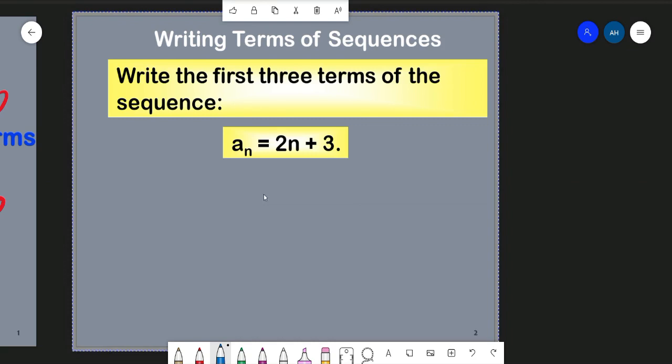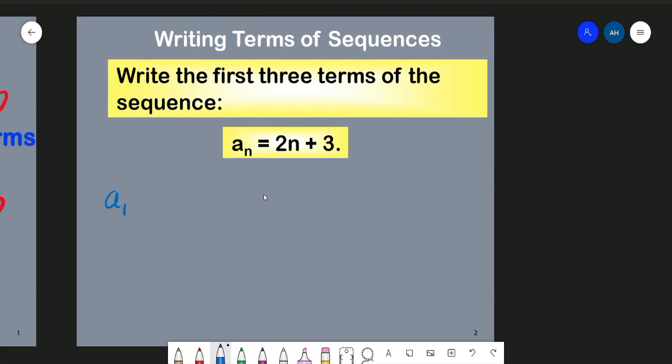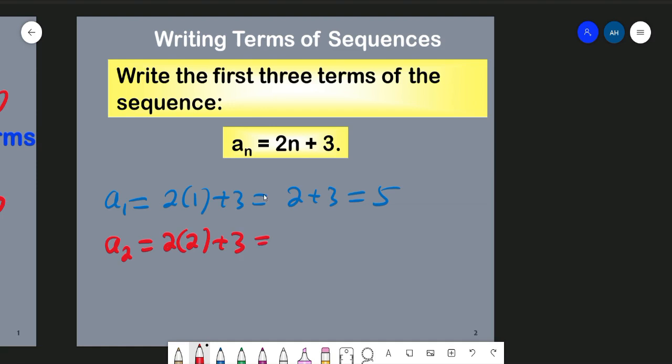So we want to find A1. A1 is equal to, we substitute n equal to 1, so 2 times 1 plus 3, this is 2 plus 3, which is equal to 5. That would be our first term. Now for the second term, when n equal to 2, we follow the same formula, 2 times 2 plus 3, which is 4 plus 3, equal to 7.